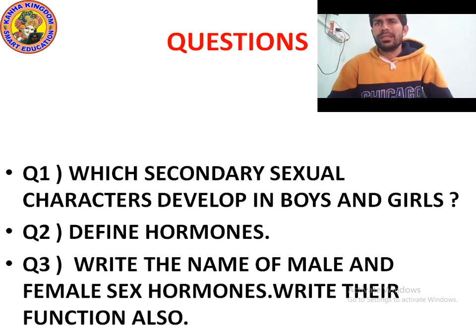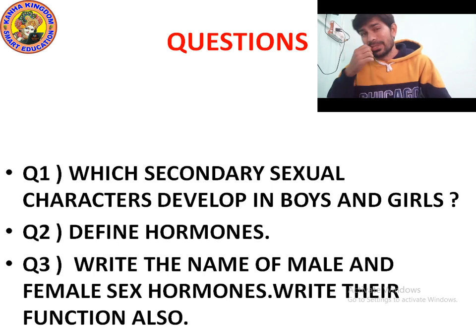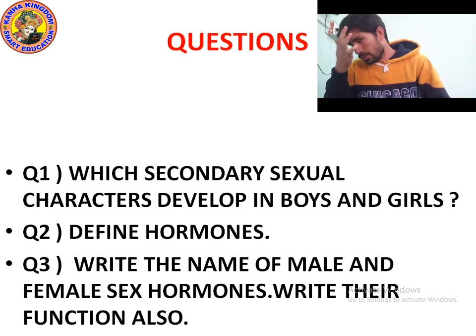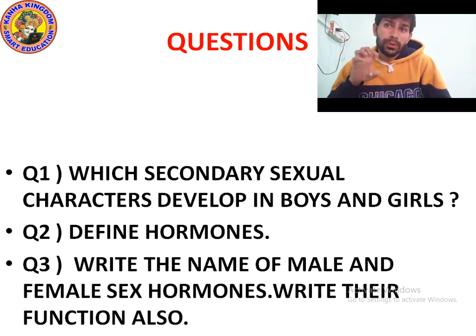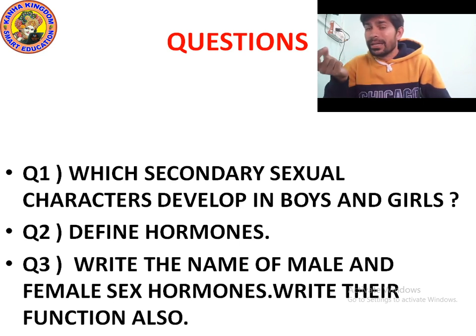In boys, they begin to grow facial hair, like the hair of the mustache and the beard. Hair also begins to grow on the chest, under the arms, and in the region above the thigh, which you can call the pubic region.